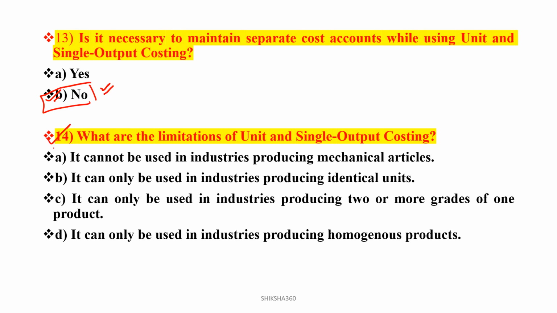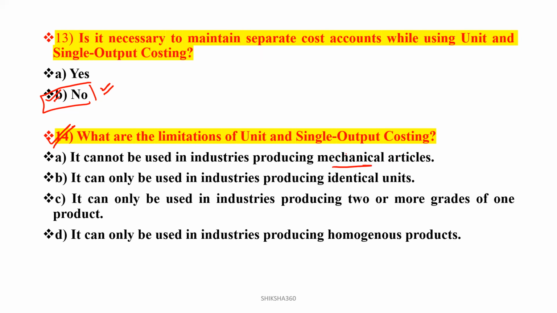Now move to the next question, question number 14. What are the limitations of unit and single output costing? Let's say, what are the limitations of the single and unit output costing? First one, it cannot be used in the industries producing the mechanical articles. Basically, it will be used here. It can only be used in the industries producing the identical items.